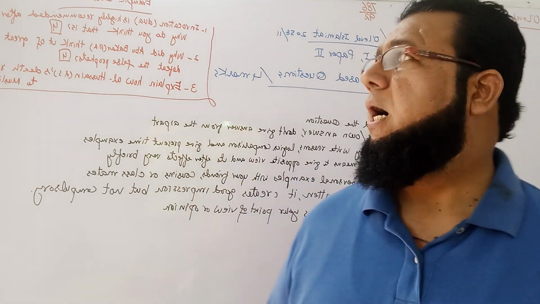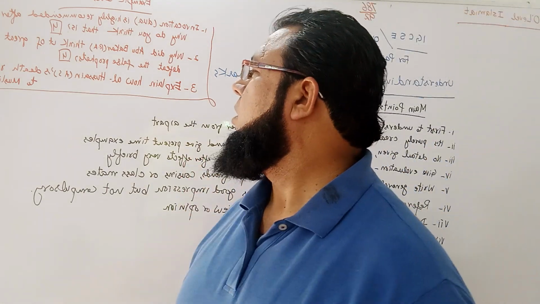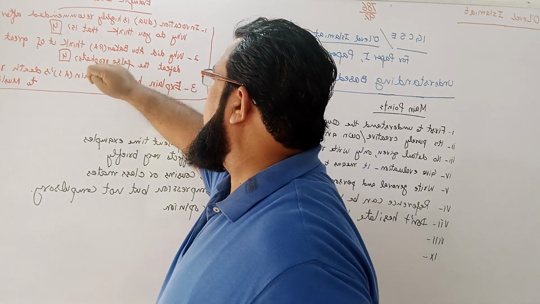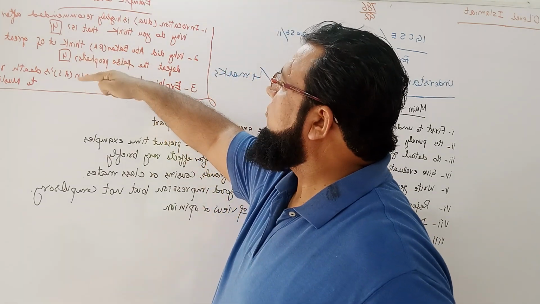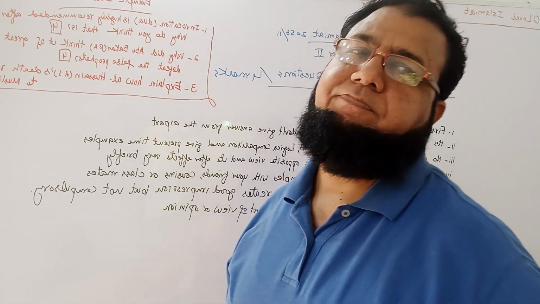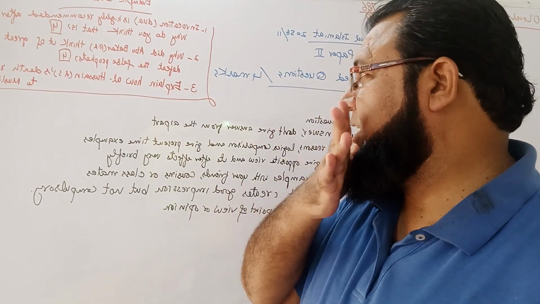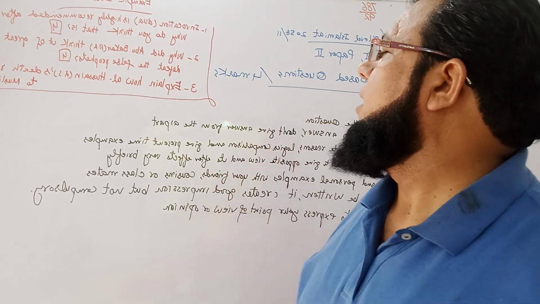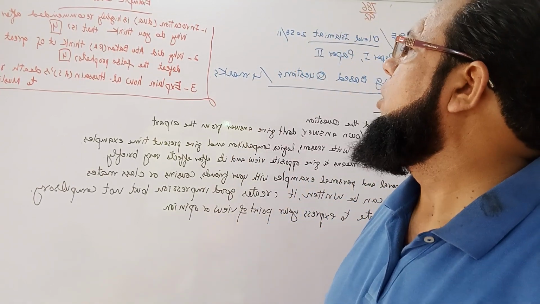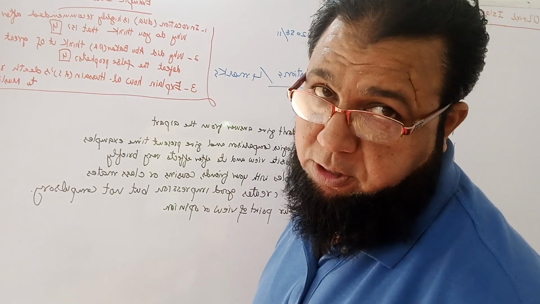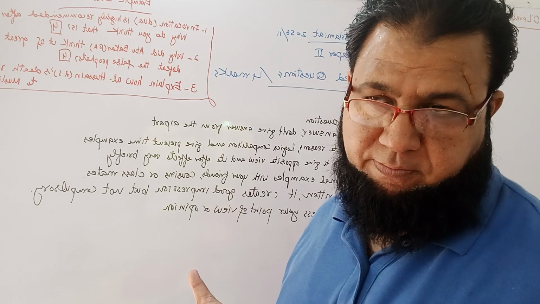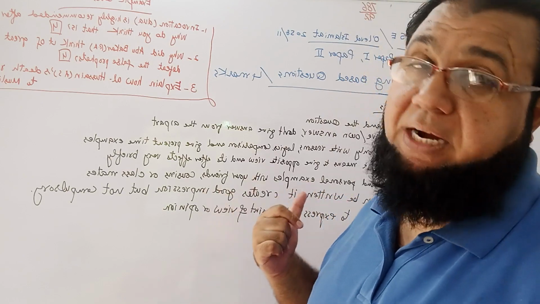Okay, now I'll move towards the next question. Next is, why did Abu Bakr Radhiyallahu Ta'ala anhu think it of great importance to defeat the false prophets? The question, I think, is clear, not a difficult one. Why did Abu Bakr Radhiyallahu Ta'ala anhu think it of great importance to defeat the false prophets? So it is called an evaluative answer. Evaluative answer means after effects.